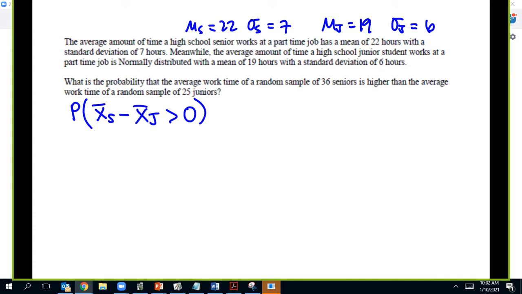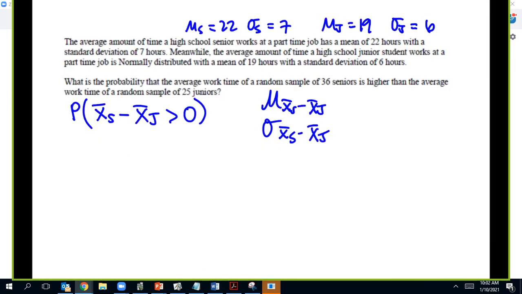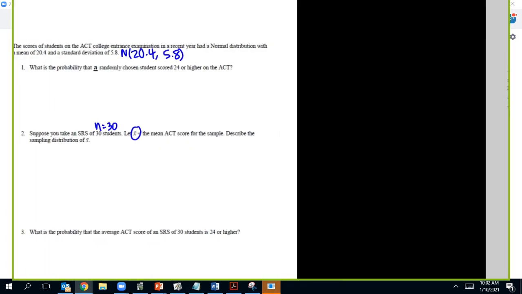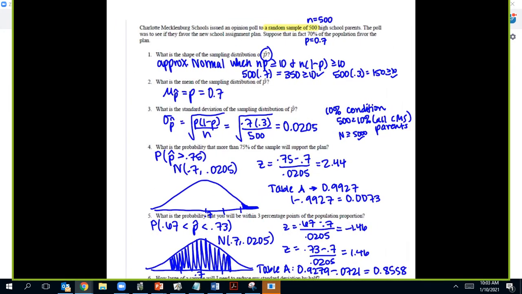So once I have that set up, then I know I'm going to be doing mu of x bar s minus x bar j, sigma of x bar s minus x bar j. I'm going to be using all these formulas to do it on this row. I need to describe the shape, and make sure I cover all the same stuff that the first parts covered to answer that last question.